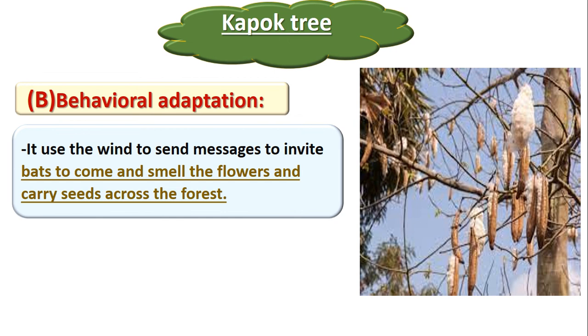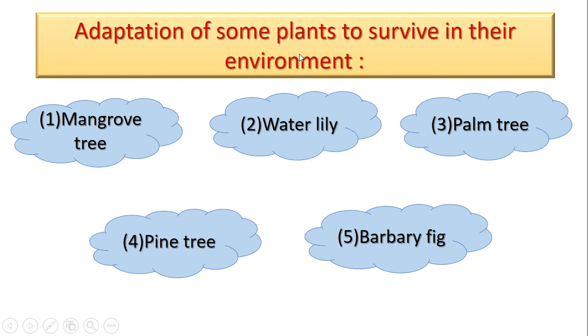Now let's talk about some adaptations of plants which survive in their environment. We will talk about five different plants with different adaptations. Number one, mangrove tree.